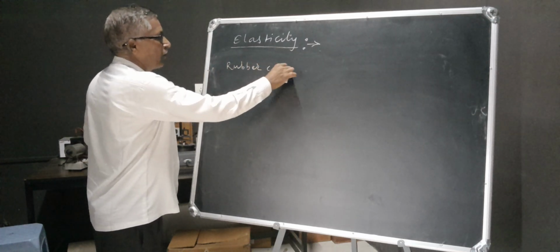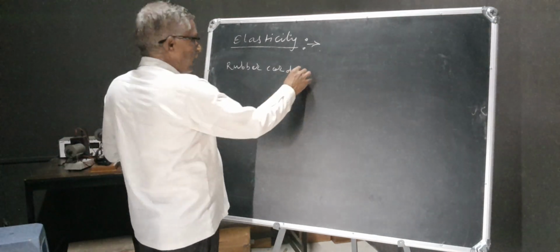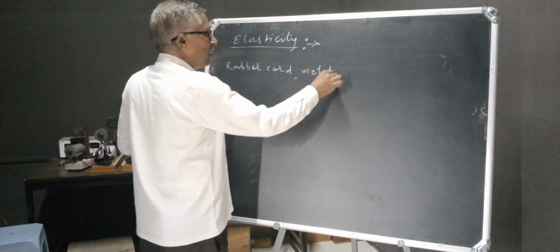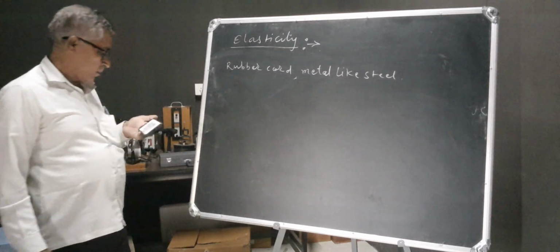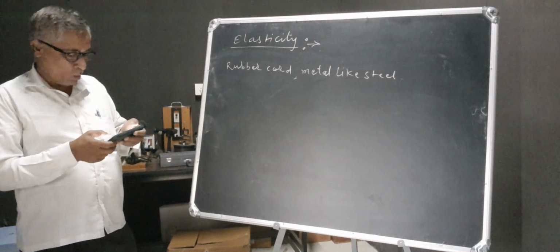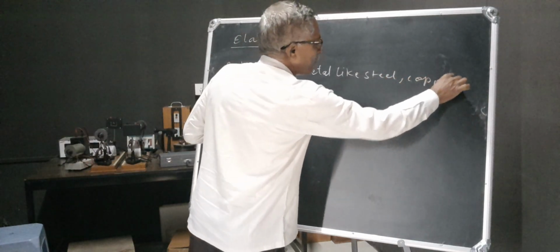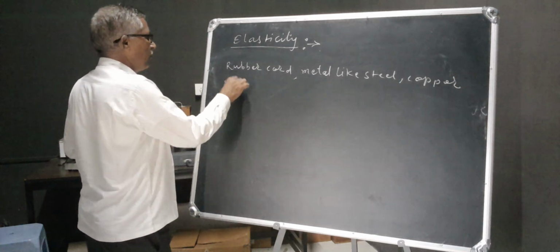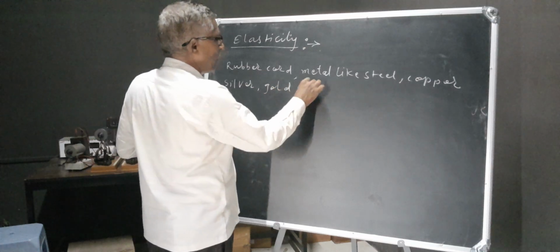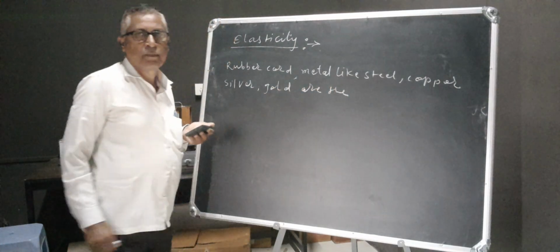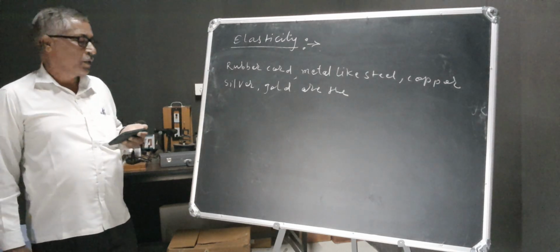Metals like steel, copper, silver, gold are examples of elasticity within the elastic limit. They are examples of elastic bodies.